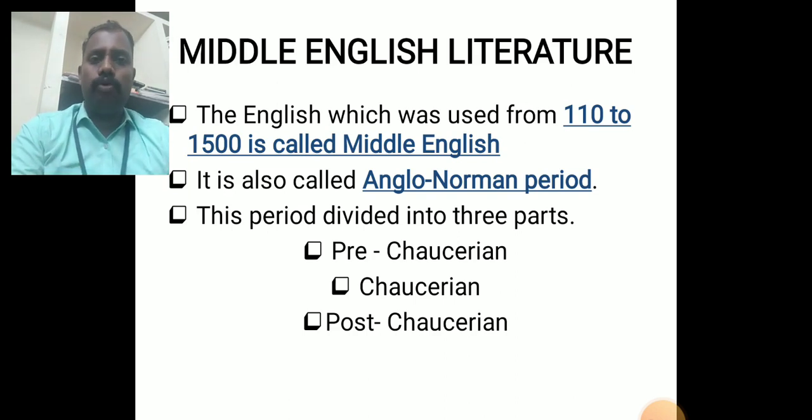When we move to Middle English literature, Middle English was used from 1100 to 1500. It is called the Anglo-Norman period, not Anglo-Saxon. Anglo-Saxon is Old English. Anglo-Norman is Middle English time. This period is divided into three parts: pre-Chaucerian, Chaucerian, and post-Chaucerian.